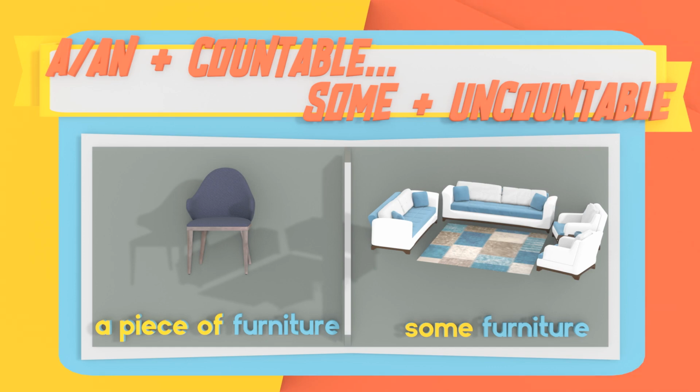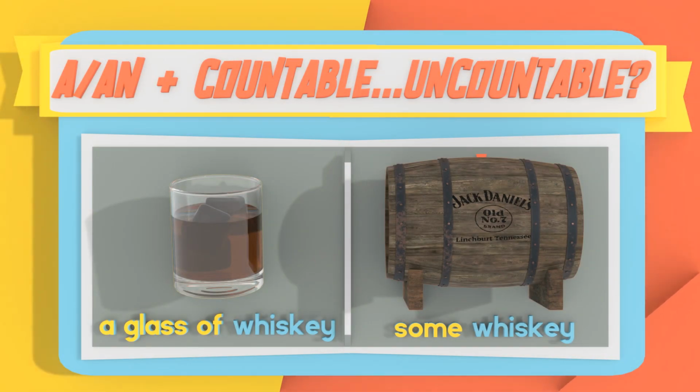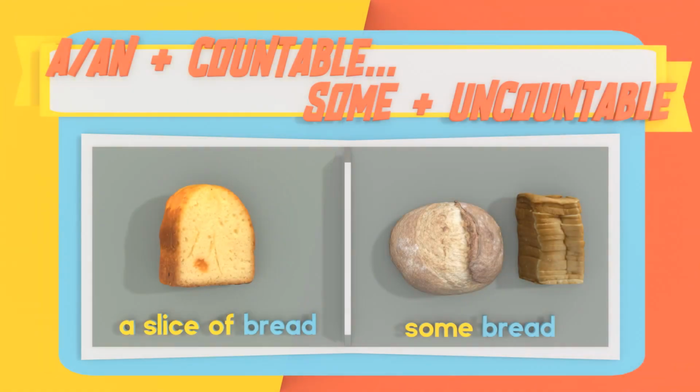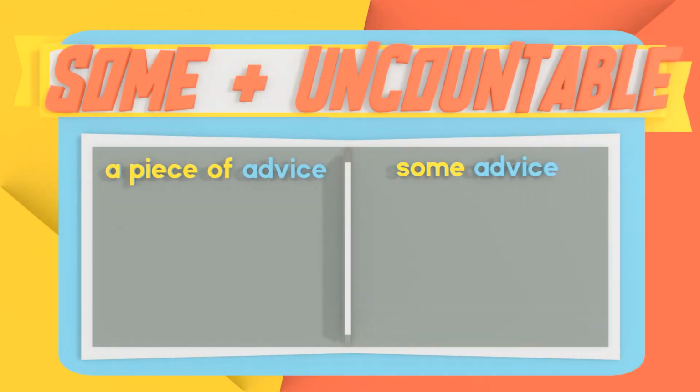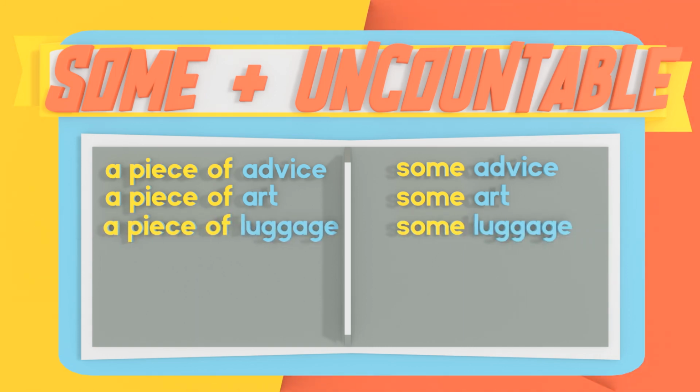Okay. And just some more quick examples. When we have a piece of furniture, and then we have some furniture. We have a glass of whiskey, some whiskey. A slice of bread, some bread. We have a piece of advice, right? We don't say advices, right? And when we're just giving one advice, a piece of advice, some advice. Same with art. It's a piece of art, some art.